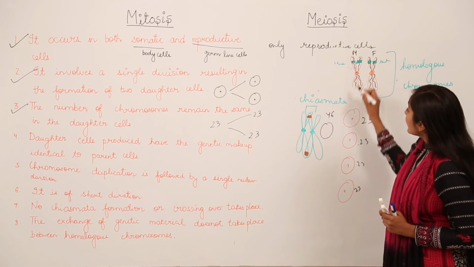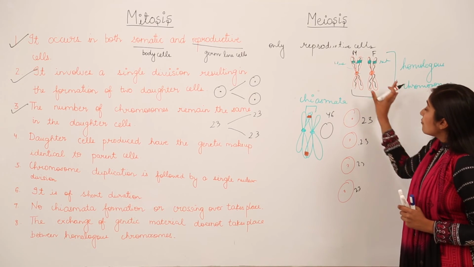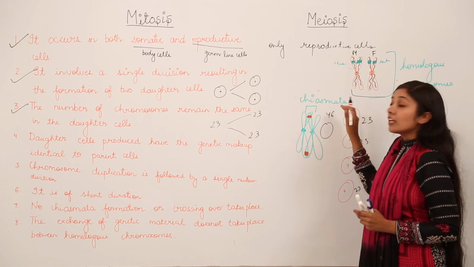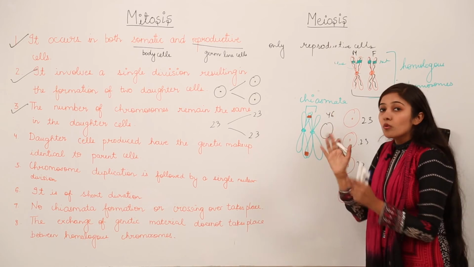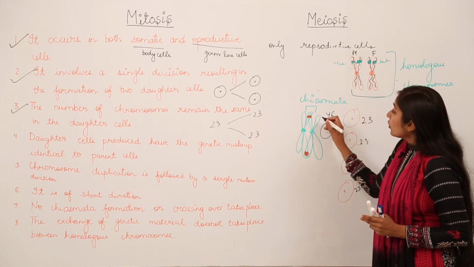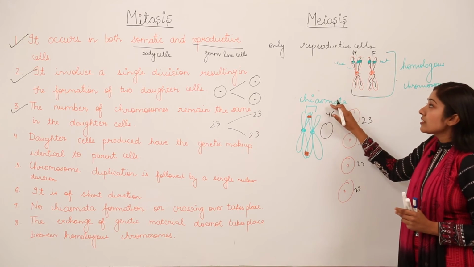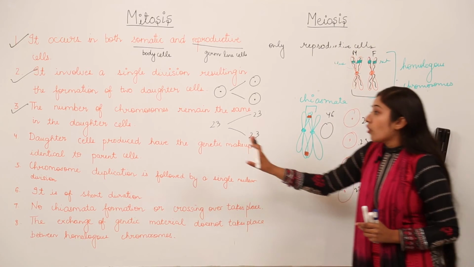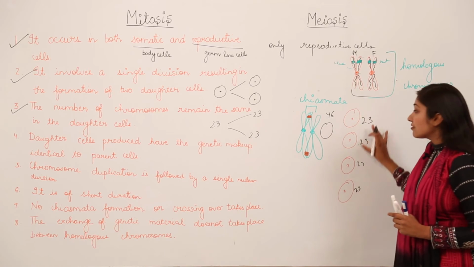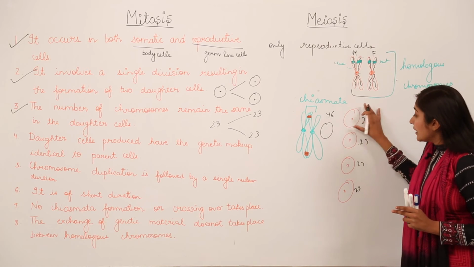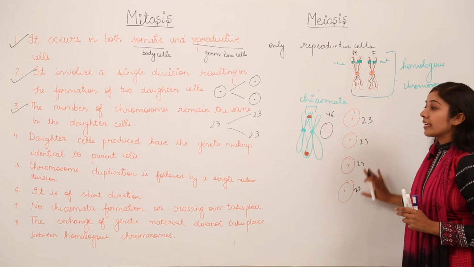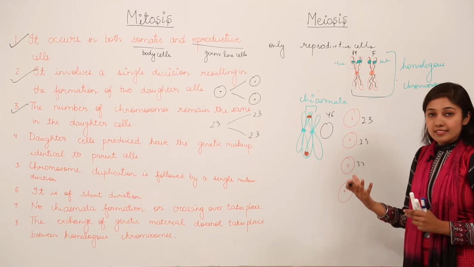So these are homologous to each other, and when these homologous chromosomes come in contact, they form the chiasmata region. What is this region? Where crossing over takes place. So the crossing over or chiasmata formation takes place in case of meiosis only. That is why the daughter cells produced do not have the same genetic makeup. They have different genes. They have a different genetic makeup as compared to the parent cell.